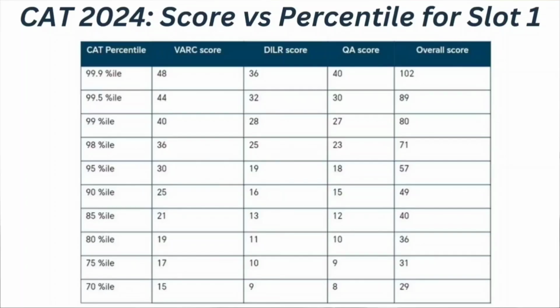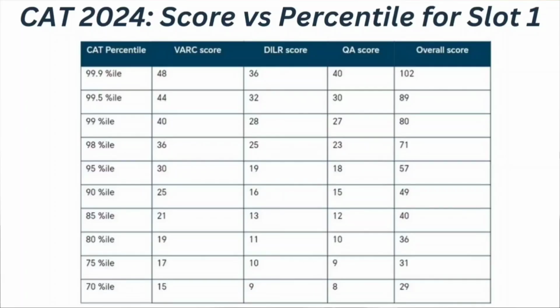Then if we consider your 19 score for the VRC, DILR score 11, 10 score for the quantitative ability, means if it is overall 36, at that time you can expect 80 percentile in your CAT entrance examination. If your VRC score is 17, DILR score is 10 and quantitative ability score is 9, means if your overall score is 31, at that time you can expect your CAT percentile to be 75 percentile.